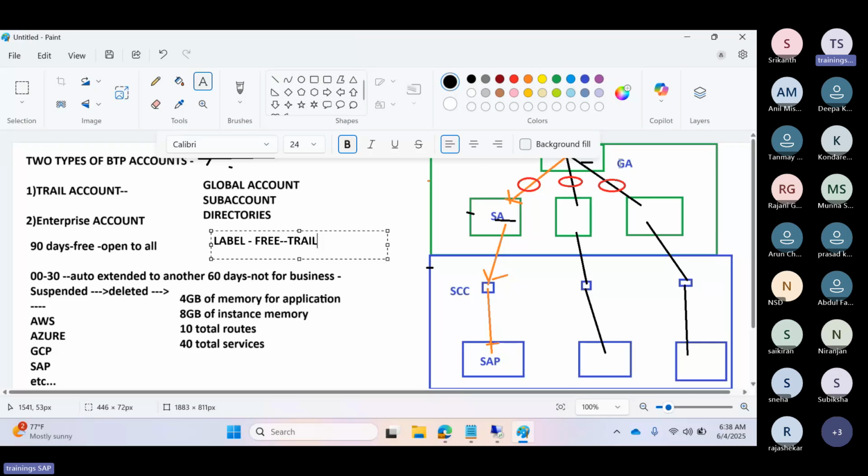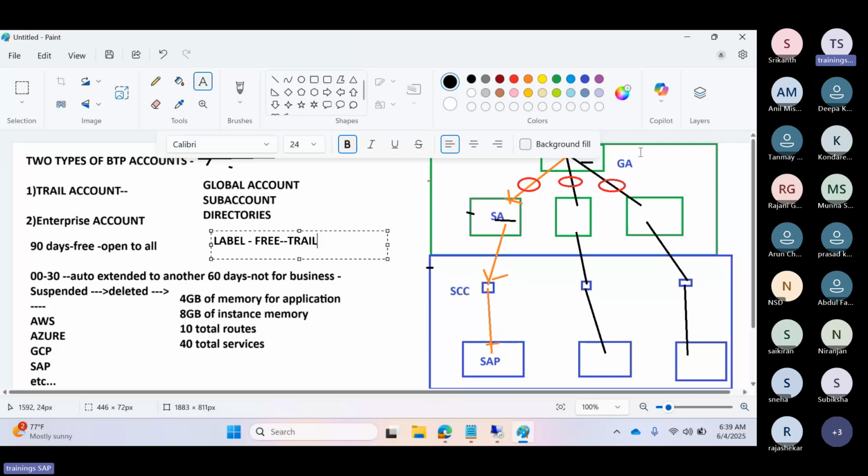It is the same kind of thing as the system DB. At the HANA level, maybe everybody has experience with HANA. For example, in HANA DB we have the system DB and tenant DB. The use of the system DB is that we manage all the tenants and everything. Same here: the global account you get from SAP manages all the subaccounts, directories, and everything. That is the main thing about the global account.